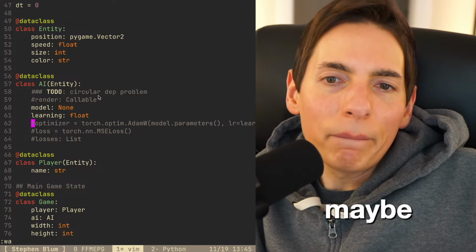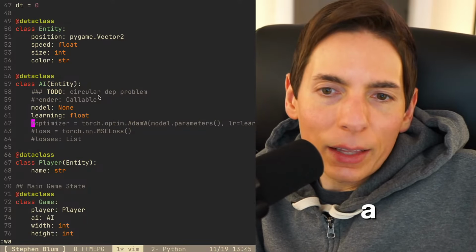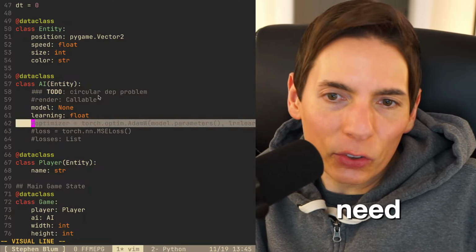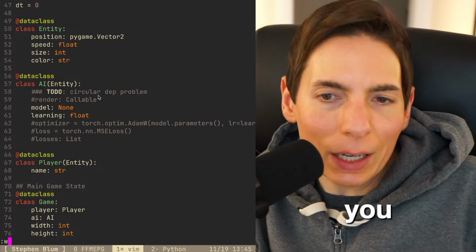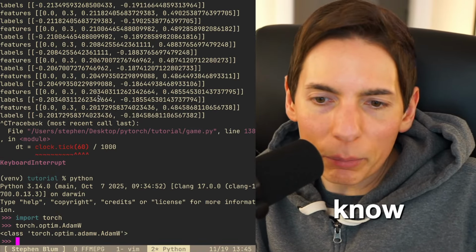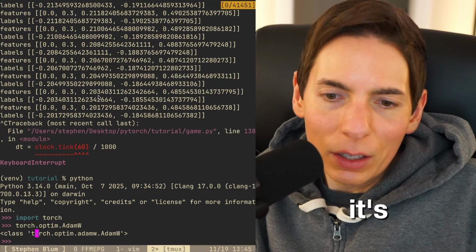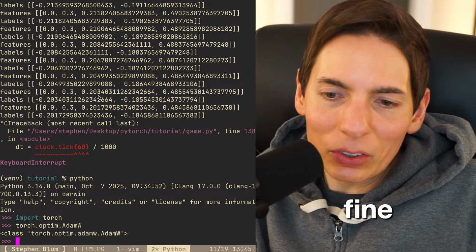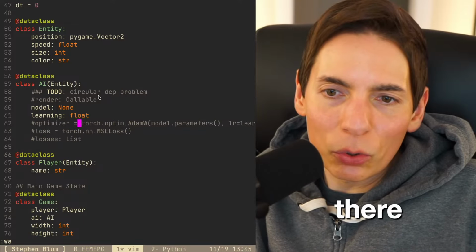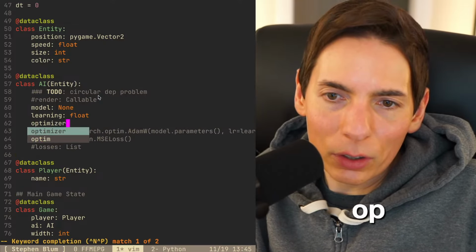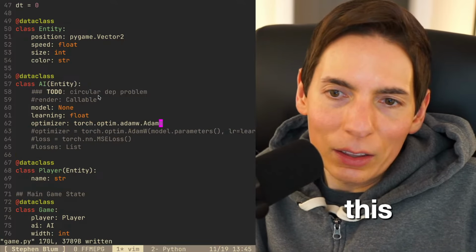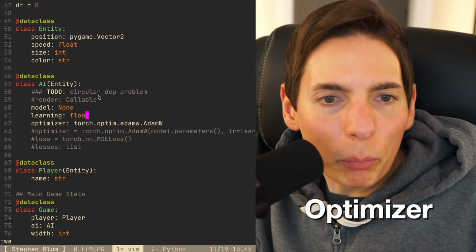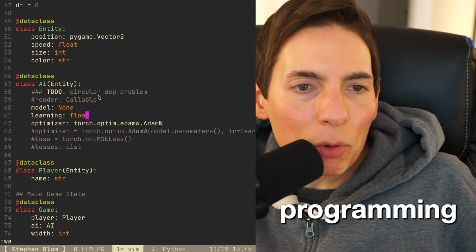So maybe, is there a way that you don't need to access this? Or you do need to access it? Although I just don't know what to call it. You know what? We'll do it like this. This will be fine. We'll just copy this and put it there. Optimizer is going to be this. There you go. Optimizer.